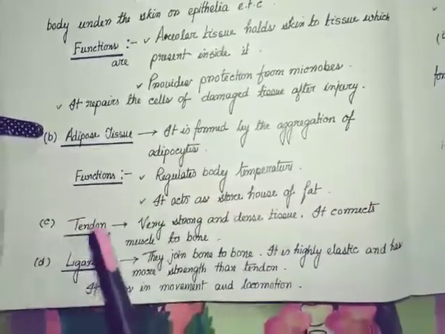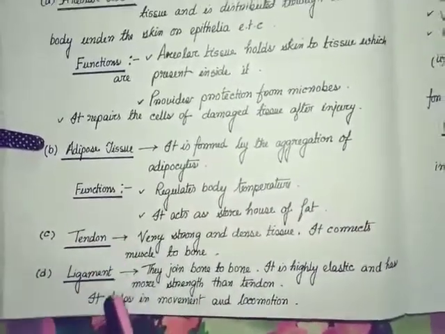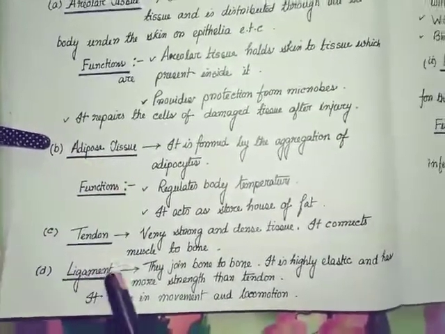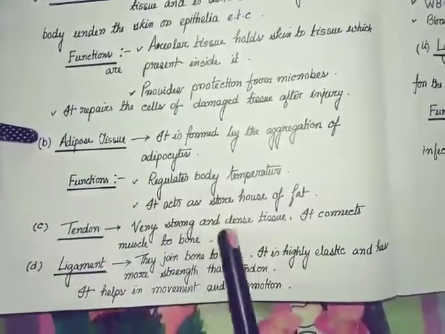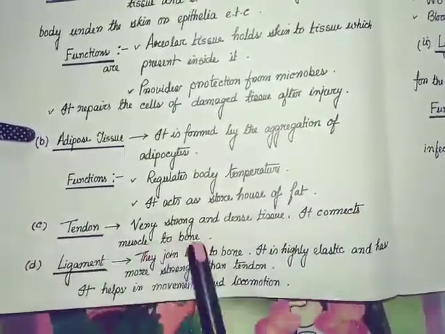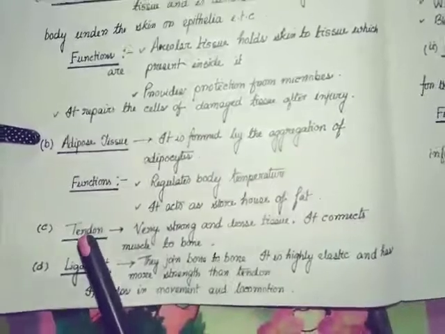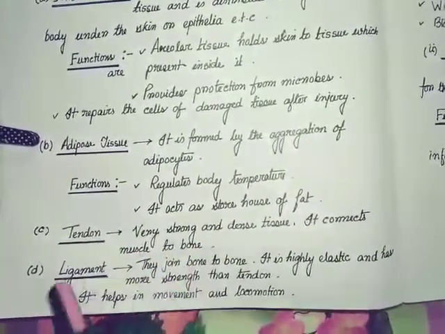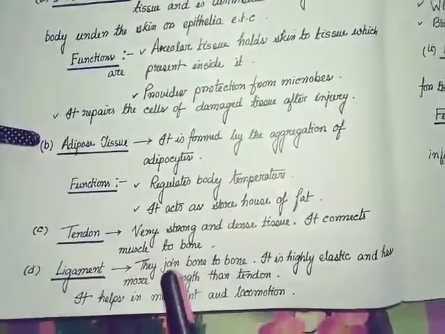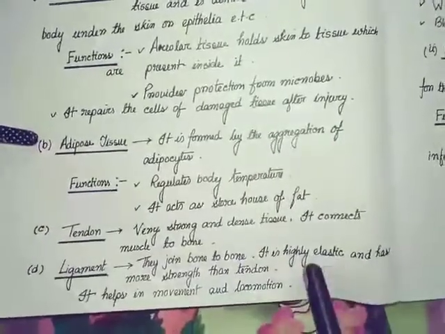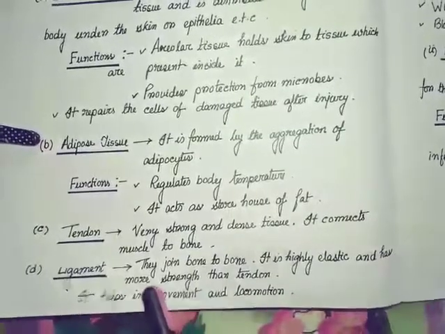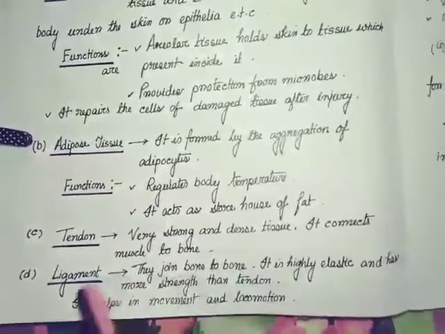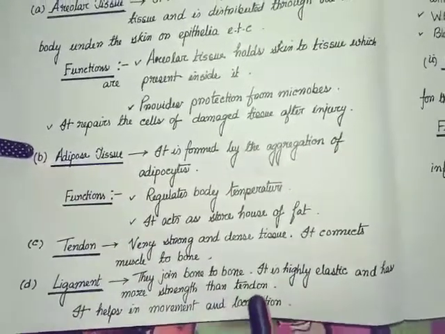Now next one is tendon, and the last one is ligament. These 2 are also types of proper connective tissue. Tendon is very strong and dense tissue. It connects muscle to bone. Very important: the tendon connects muscles and bone, and ligament joins bone to bone. It is highly elastic and has more strength than tendon. It helps in movement and locomotion.